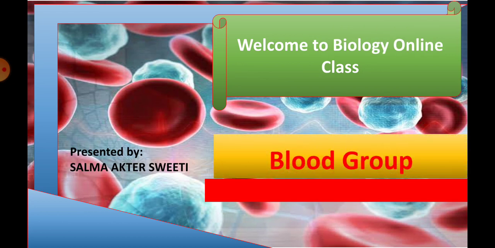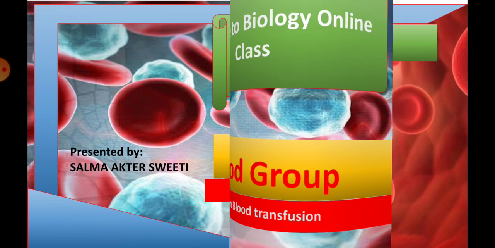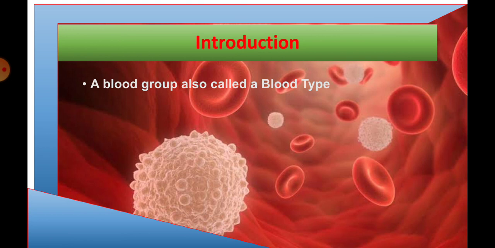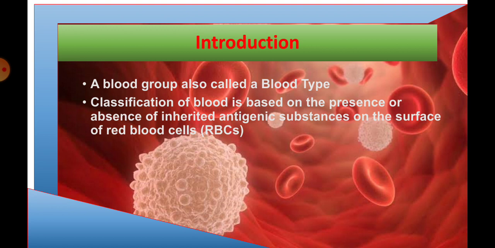Today I am going to discuss blood groups, and especially the effects of blood groups on blood transfusion. Blood grouping can be called blood typing, and a blood group is also called a blood type. That is, blood grouping is the classification of blood into many types based on the presence or absence of some inherited antigenic substances on the surface of red blood cells.